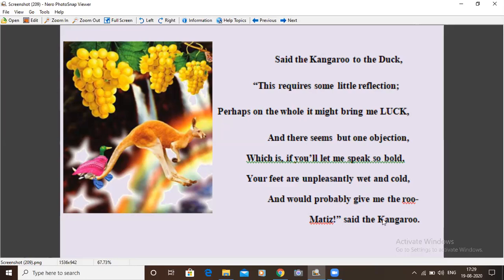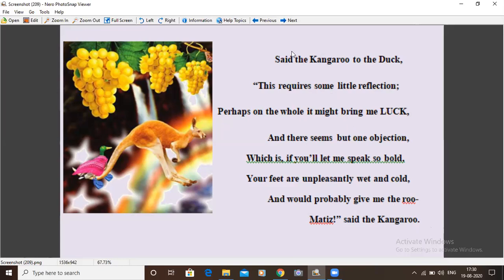Rheumatism. That is the sickness, inflammation of the bones. Okay, we know that from the sound of this word. So, in the introduction about the poet, we thought that he's good at inventing new words. So, see, he invented bore and this rheumatis. This is not the spelling. So, he used this to suit or to rhyme with the other words, like kangaroo, and would give me the rheumatis, said the kangaroo.